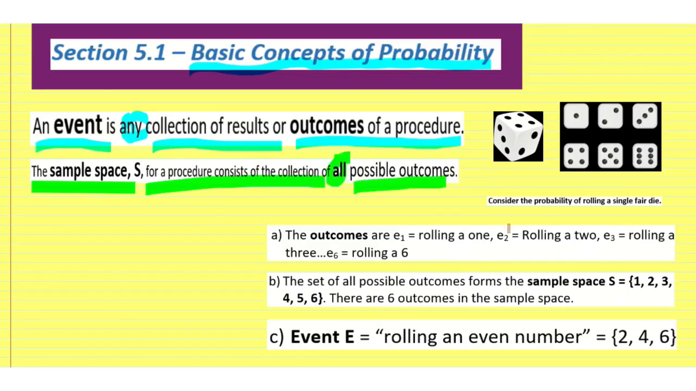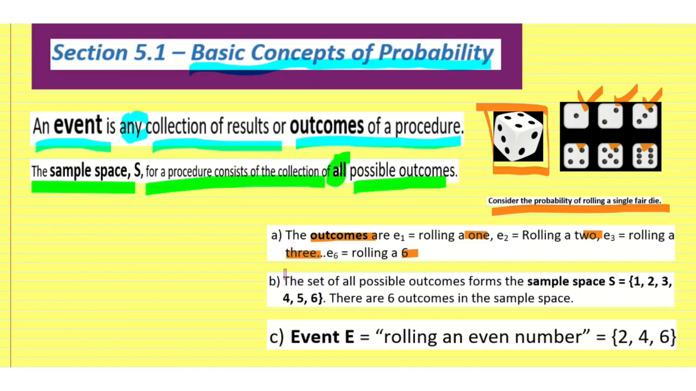Let's consider the probability of rolling a single fair die. When we have a die, we have 6 sides. We can either roll a 1, a 2, a 3, a 4, a 5, or a 6. And those are all of the outcomes. The outcomes are the 1 or the 2 or the 3, etc., all the way up to the 6. And we've already counted those on our sides.